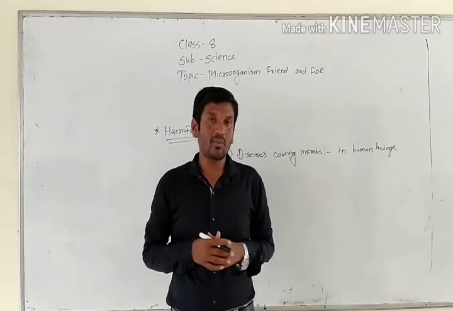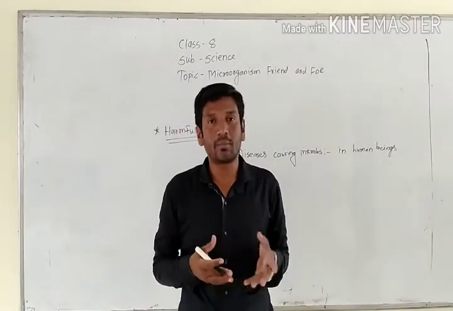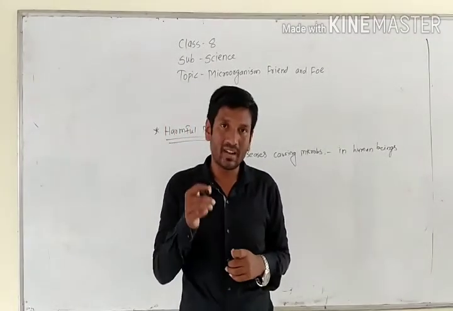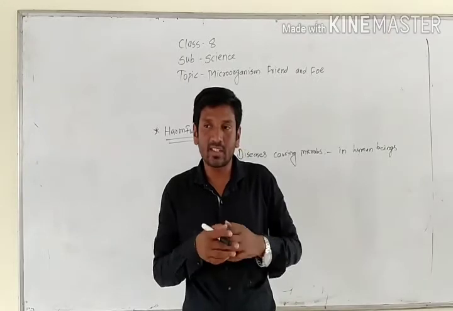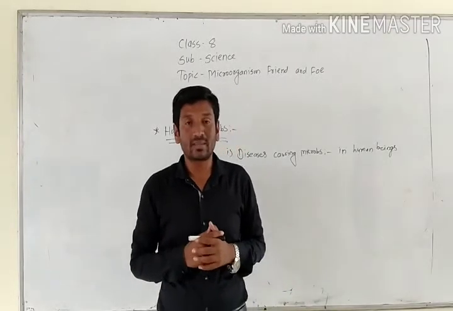Can you tell me the difference between communicable and pandemic? Both are the same, only. Communicable means spreading from one person to another person. Pandemic has the same meaning, spreading, but the speed differs.